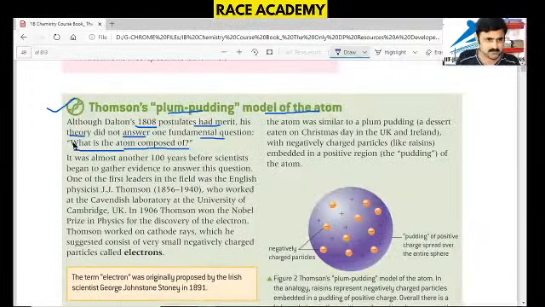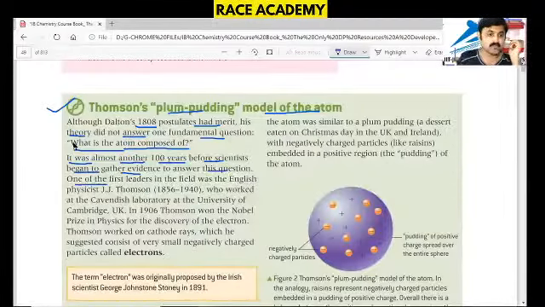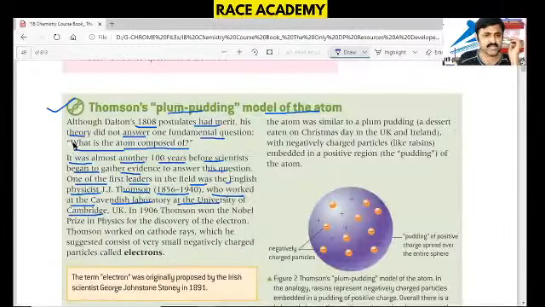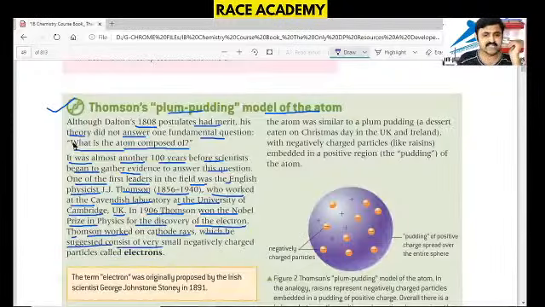It was almost 100 years before scientists began to gather evidence to answer this question. One of the first leaders in the field was English physicist J.J. Thomson, 1856-1940. He worked at the Cavendish Laboratory at the University of Cambridge, UK, and in 1906, Thomson won the Nobel Prize in Physics for the discovery of the electron. So the electron was discovered by J.J. Thomson. From this history it is very clear that Thomson worked on cathode rays, which he suggested consist of very small negatively charged particles called electrons.